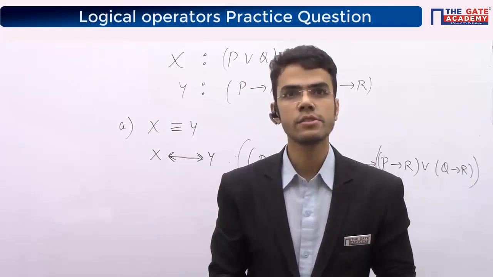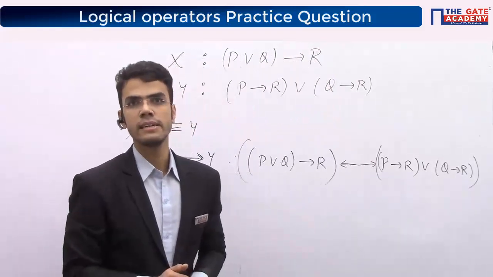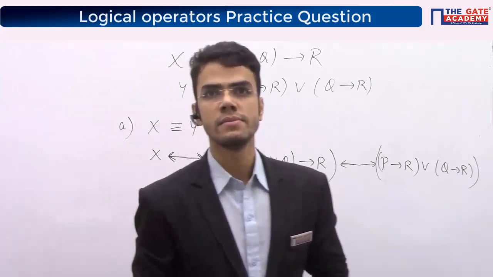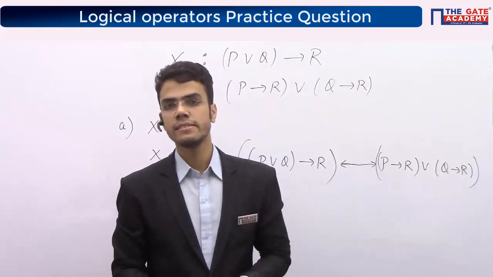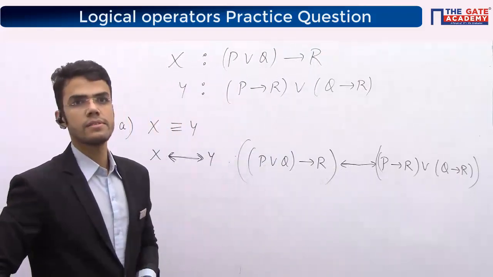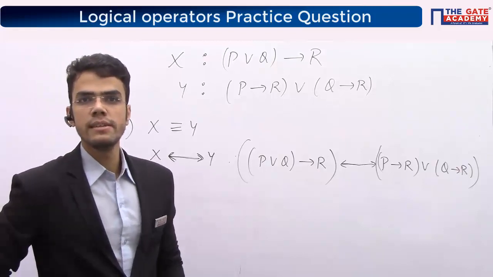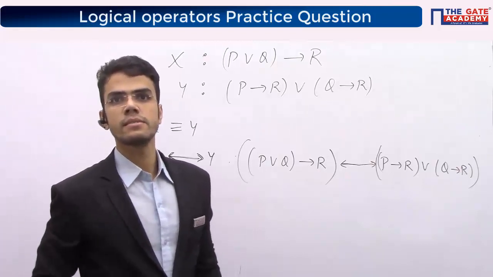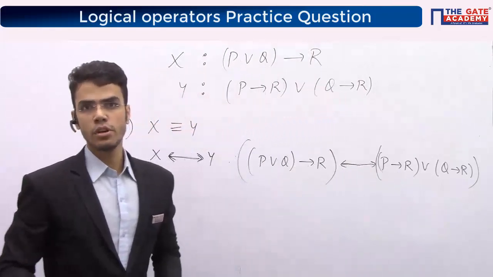If trying, then it's okay. Amya says it's B. Yes, that's correct. It's B only. X implies Y is the answer. Rupali says that's B. That's good. That's correct. Ayush says that's B. Yes, that's correct. Prakhar says that's B. Yes, that's correct. So has everybody tried? Can we solve it now?